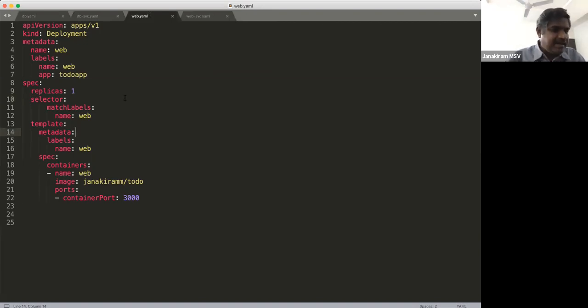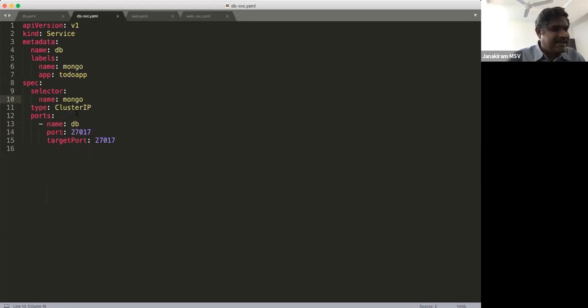Now, obviously, the service attached to the MongoDB is internal. So you'll notice that it is a cluster IP, which means this IP address is visible only within the cluster. And this is only meant for the web application to talk to the database. But to make the web application accessible to the outside world, I expose this microservice through a load balancer. So it's a very simple architecture.